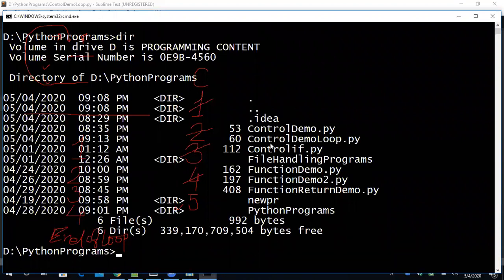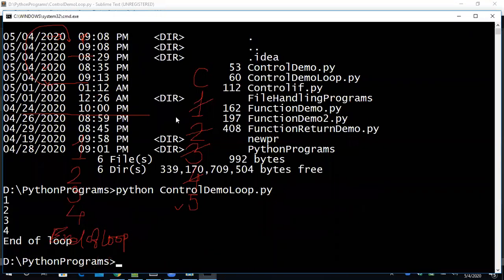So which file are we working on? Control demo loop. So how to execute? We have to write python, and after that control demo loop. Understand? Python control demo loop is the command to execute the program. Now see, 1, 2, 3, 4, end of loop. If you compare the output with my dry run, there is no difference. This is my dry run, which we have done, and this is the output coming from the Python program. Hope you understand this program. This is the first very simple program.